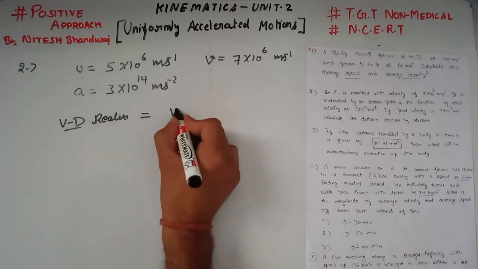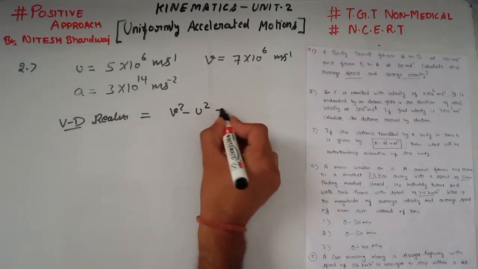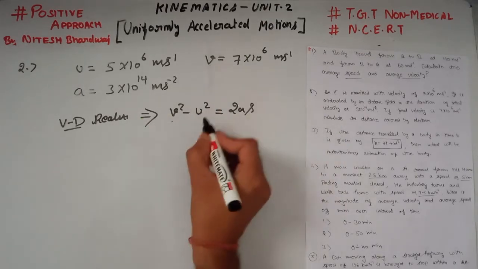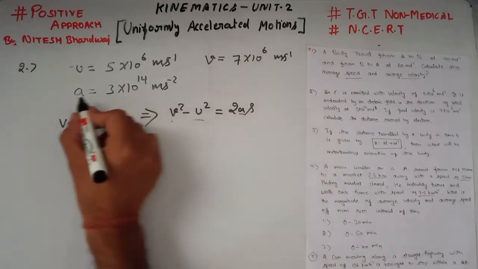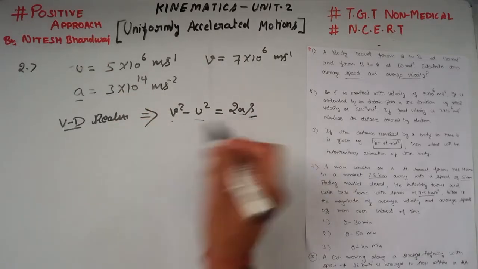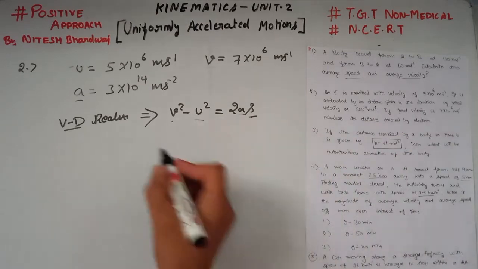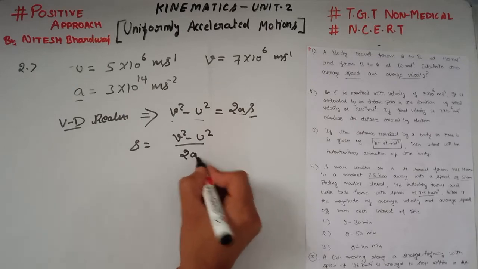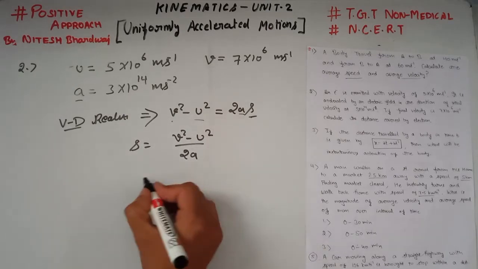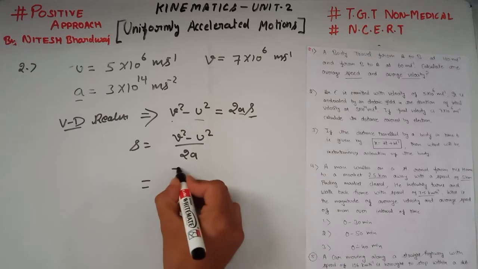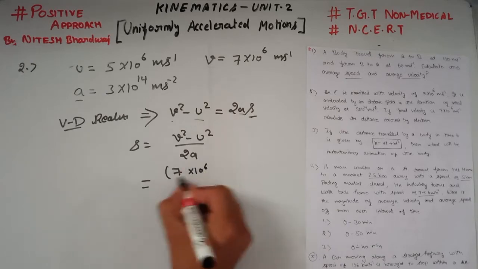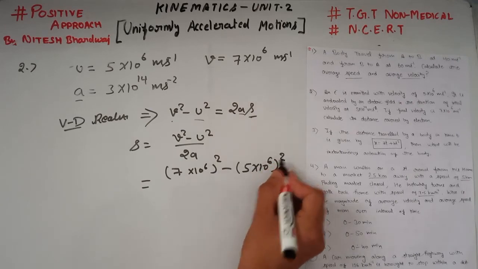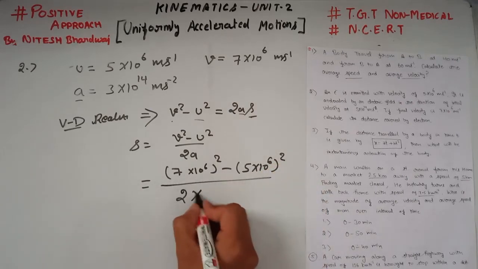It is equal to v square minus u square is equal to 2as. Here v is the final velocity, u is the initial velocity, a is the acceleration of an object, and s is the distance covered by an electron. So here s is equal to (v square minus u square) by 2a. Very simple. Now substituting the value of v, here v is 7 into 10 raised to power 6 square minus u, 5 into 10 raised to power 6 square, divided by 2 times acceleration